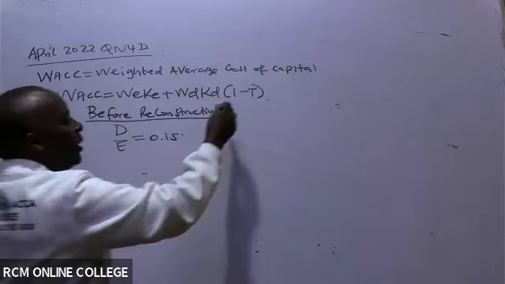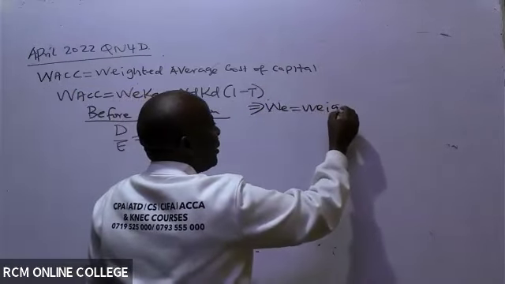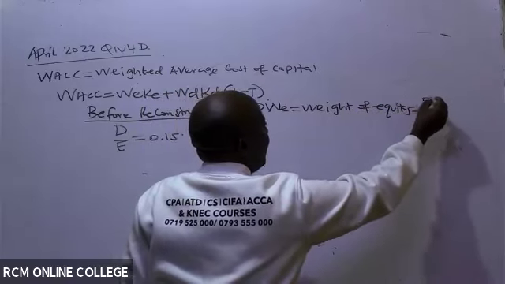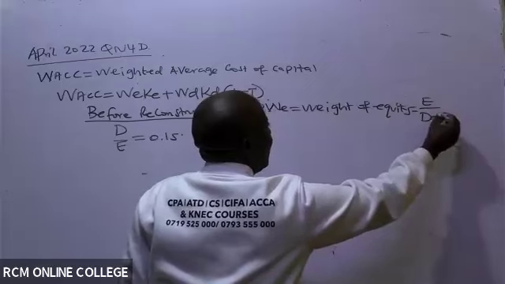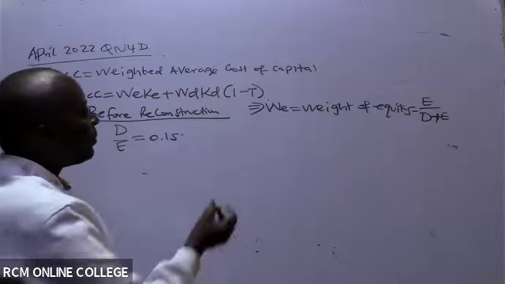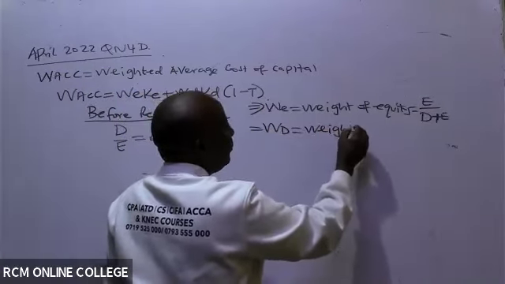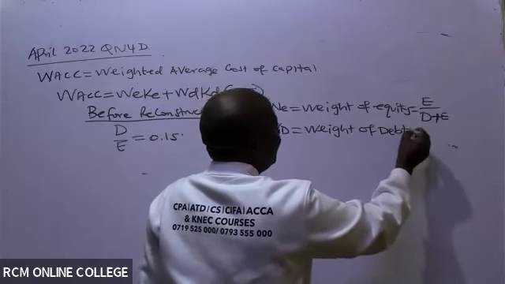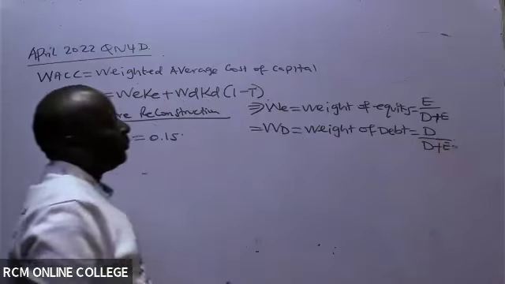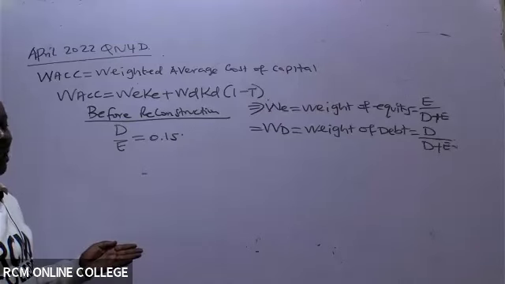Good to assume that you don't know these things. This is weight of equity, which is E over D plus E. Then we have weight of debt, which is D over D plus E. E is equity, D is debt.